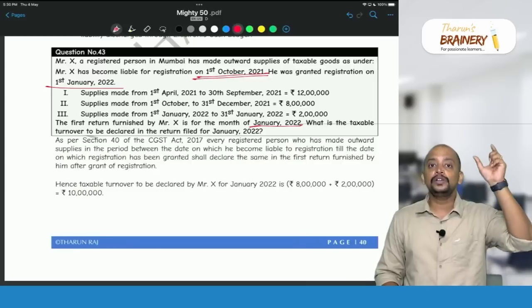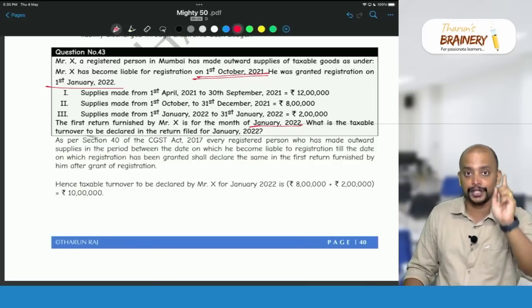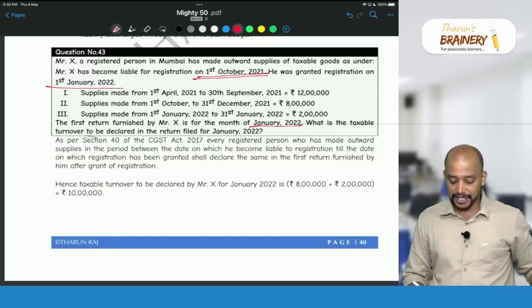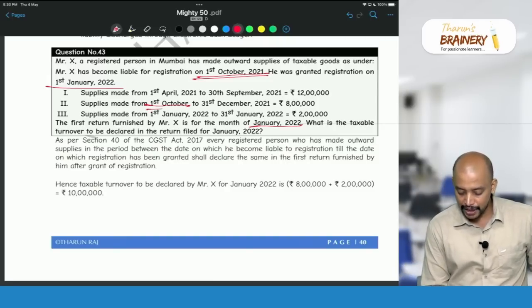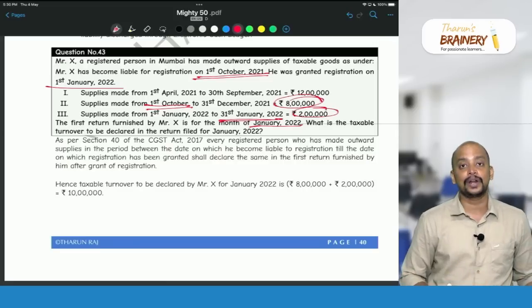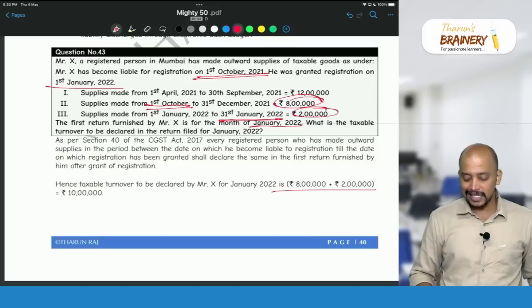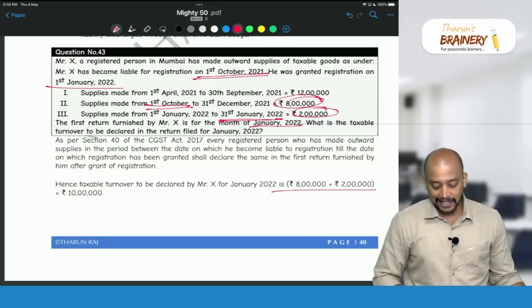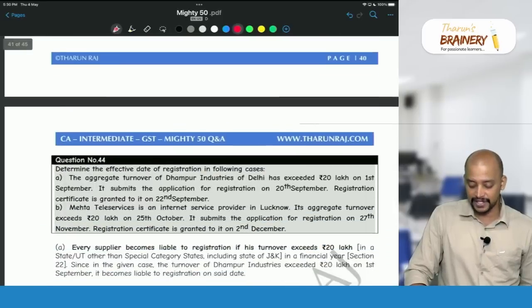So all the outward supply details from 1st October 2021 to 31st January 2022, which means 8 lakhs plus 2 lakhs, 10 lakhs details should be shown in the first return filed for the month of January. This is given in section 40, first return.